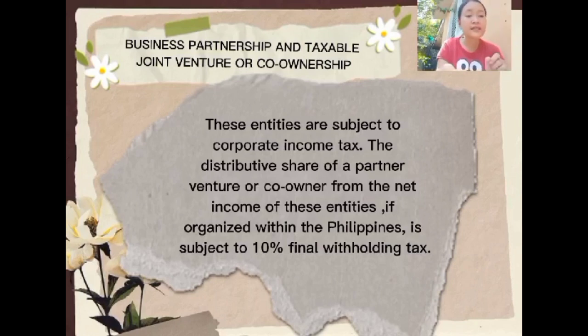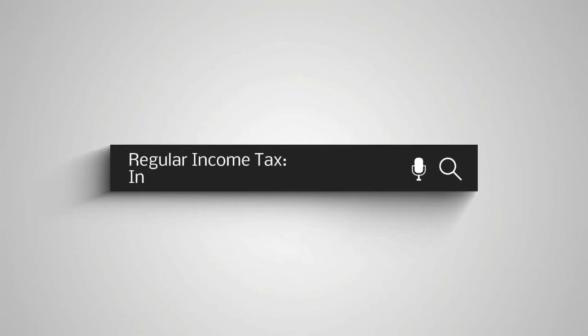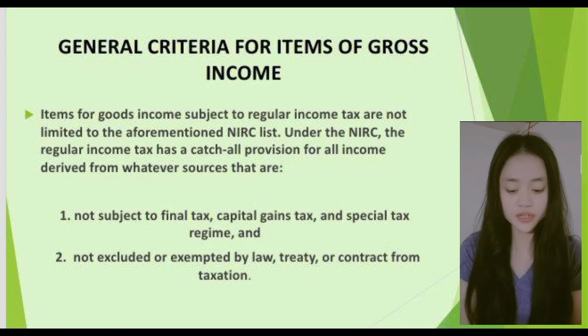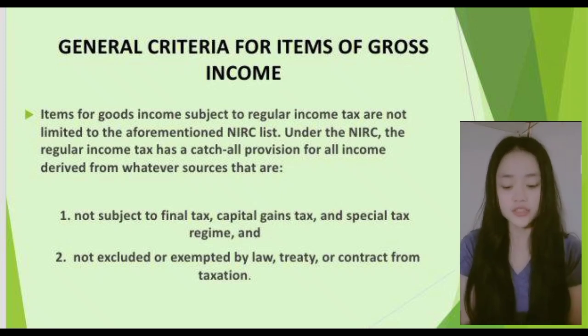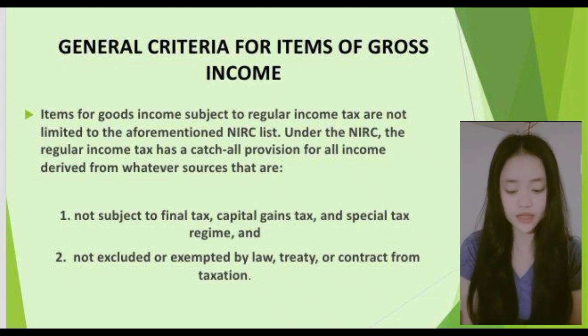For taxpayers taxable on global income, it should be recalled again that final income taxation is territorial and does not apply to foreign income. Under the NIRC, the regular income tax is a catch-all provision for income derived from whatever sources that, first, is not subject to final tax, capital gains tax, and special tax regime, and second, is not excluded or exempted by law, treaty, or contract from taxation.